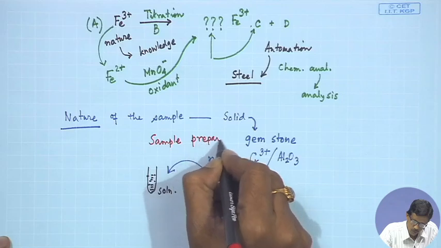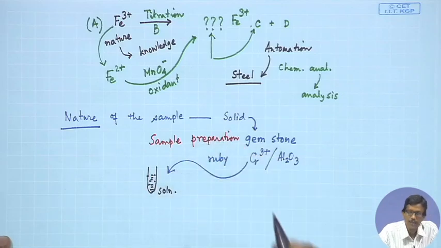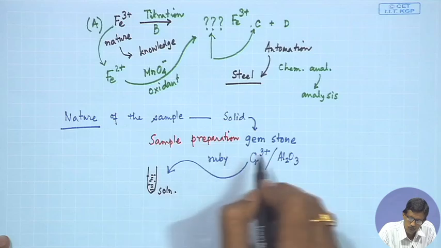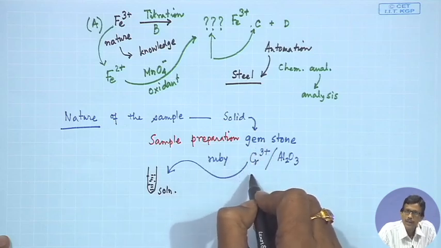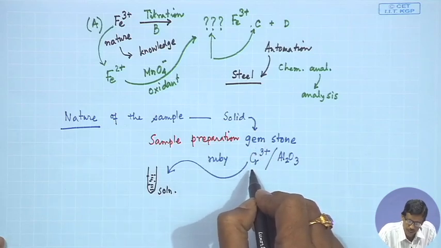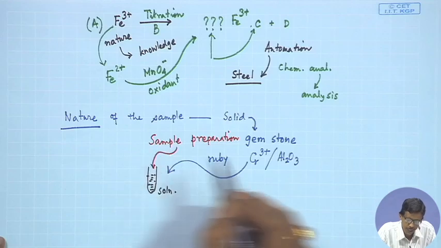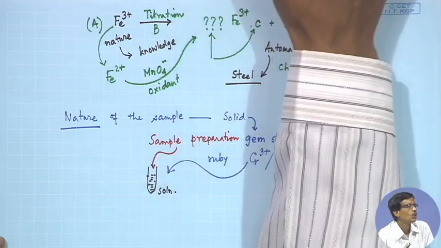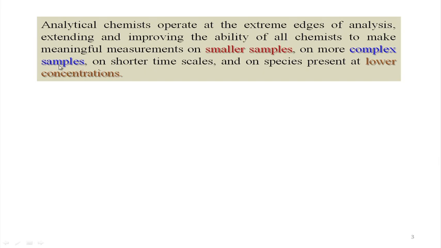So, sample preparation is a very useful term, that is how we bring this particular chromium 3 plus from the gemstone to the solution in a test tube. If we go for the analysis of complex samples like your gemstone, which is in a solid matrix, within a very short time scale, because if the person in an analytical chemistry laboratory is analyzing it by titration, it is definitely a time consuming process.